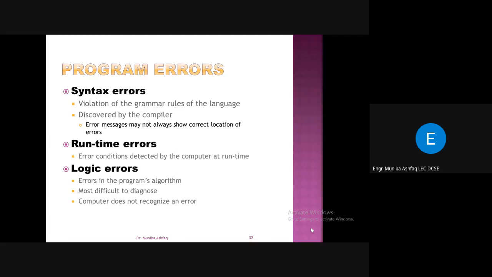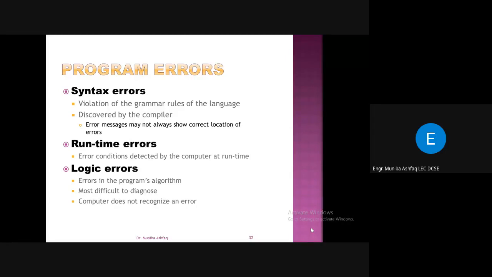So there is a possibility that you have some problem in your program's algorithm. There is some logical error in your program, and these types of logical errors are the most difficult to diagnose. The computer does not recognize these types of errors. The computer can only recognize syntax errors. It can also recognize runtime errors. It cannot identify your logical errors, because in terms of the computer, it is only an instruction that it has to execute.